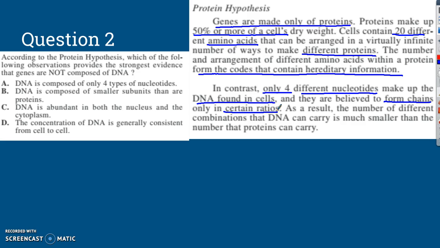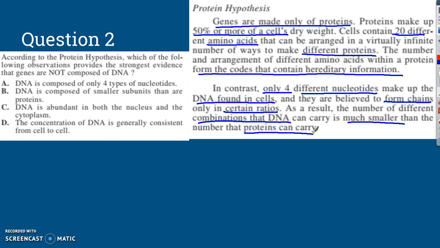As a result, the number of different combinations that DNA can carry is much smaller than the number of proteins can carry. So they're saying that there's way more options for different types of coding with proteins, and that DNA is much more limited, because there's only 4 nucleotides in DNA.